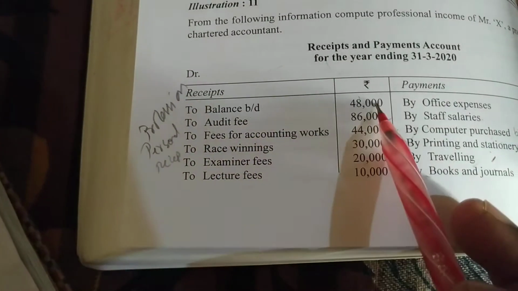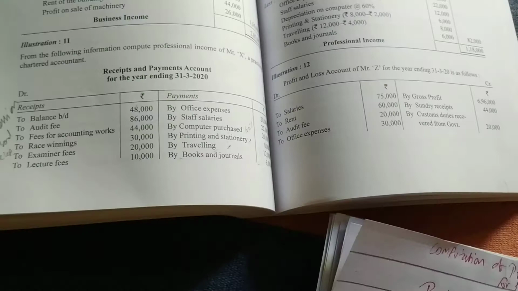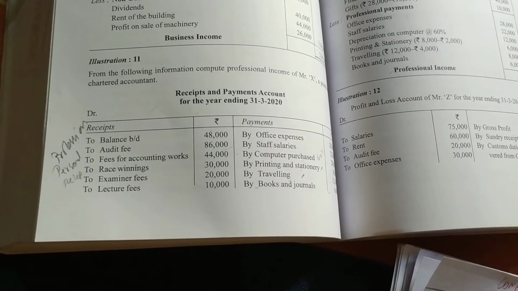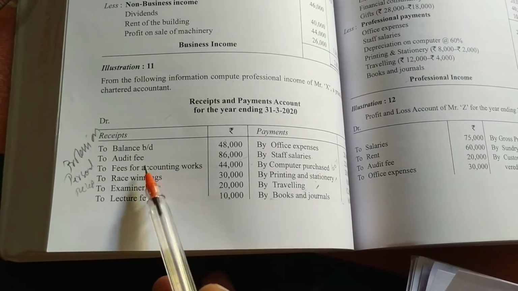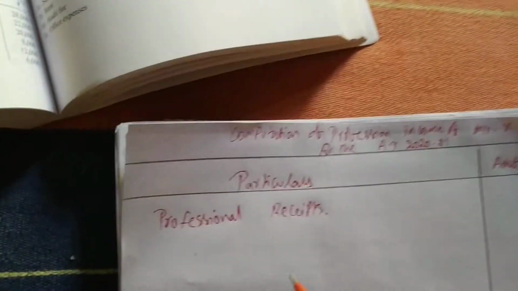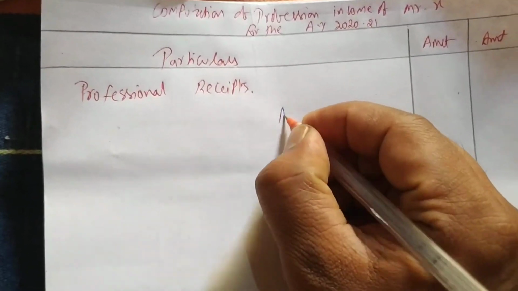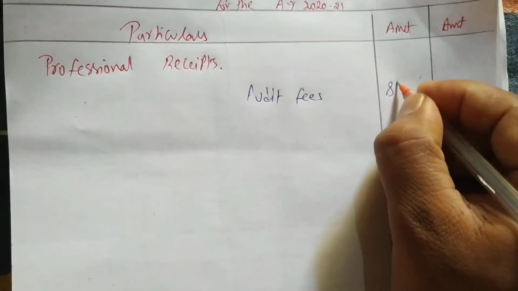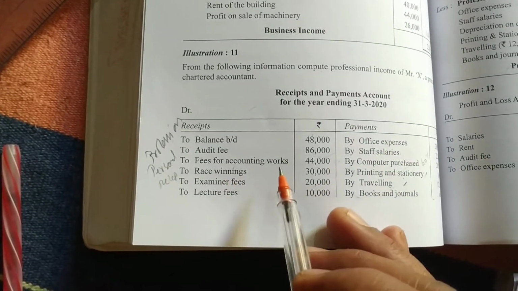We have to take 86,000. There is no adjustment for the audit fees, so we can directly take 86,000. So our first income is audit fees 86,000. I am writing the amount in the inner column. After that we have fees for accounting works 44,000.